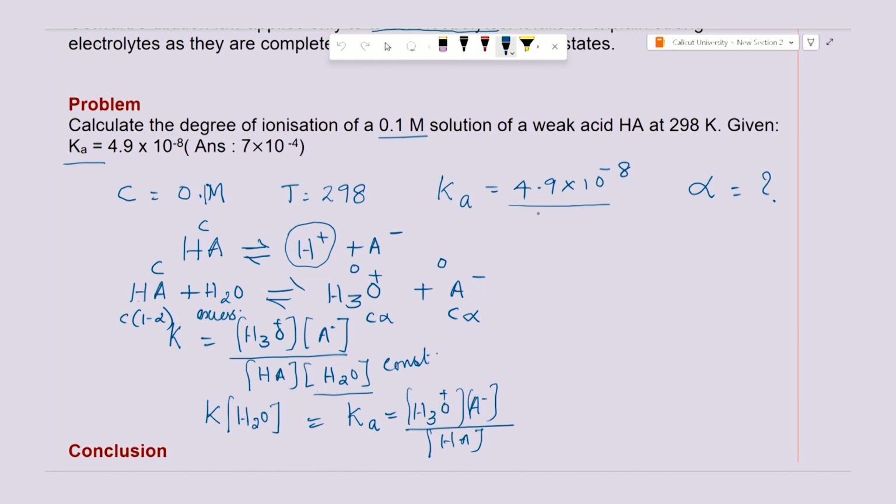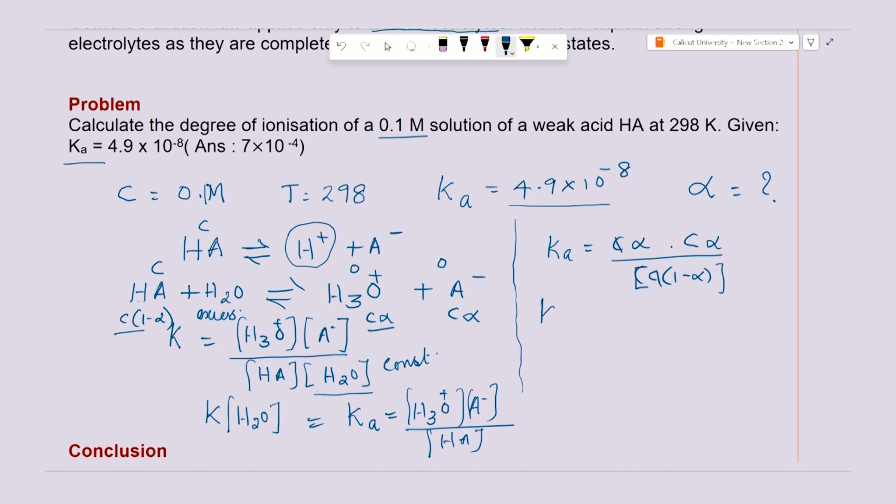Therefore, the equilibrium constant Ka is equal to the concentration of H3O plus, that is C alpha, the concentration of A minus, again C alpha, whole divided by the concentration of HA, C into 1 minus alpha.